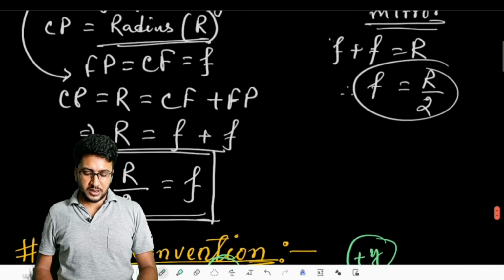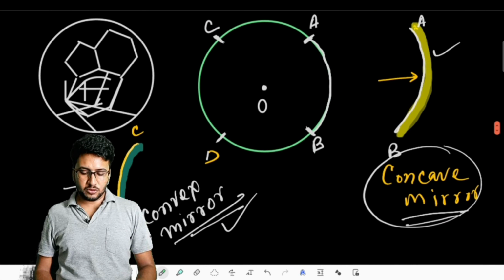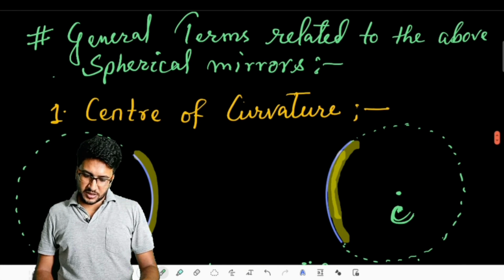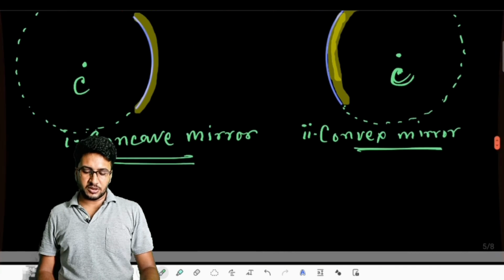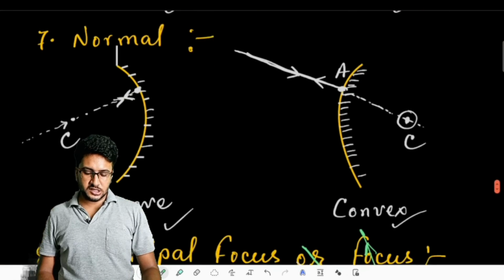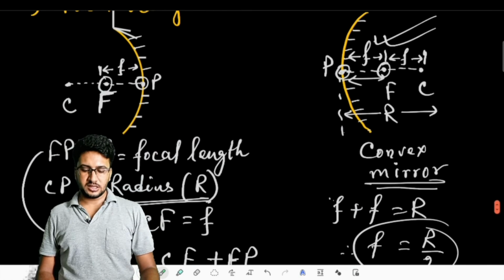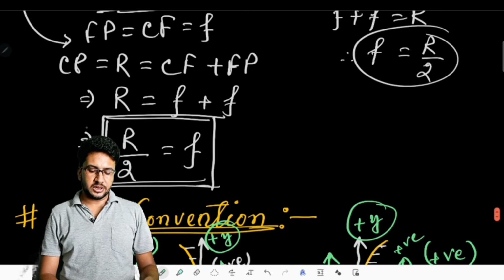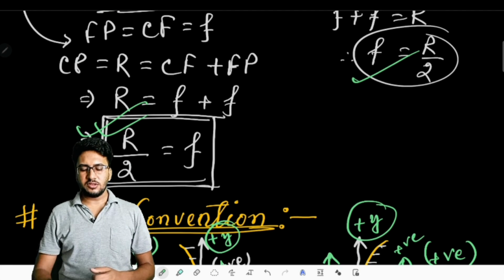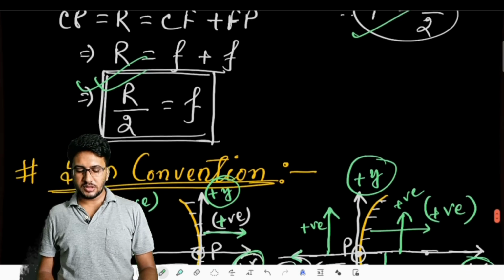In this class, let us recapitulate what we have covered. We have talked about spherical mirrors, the types of spherical mirrors, how they can be formed practically, and the general terms related to spherical mirrors: center of curvature, radius of curvature, linear aperture, pole, principal axis, secondary axis, normal, principal focus, and lastly focal length. We also found a relation between the focal length and the radius of curvature, that is f = r/2, where f signifies the focal length and r stands for the radius of curvature.